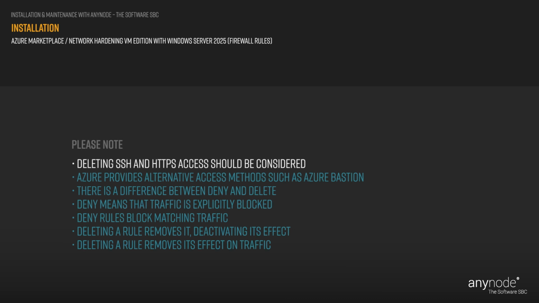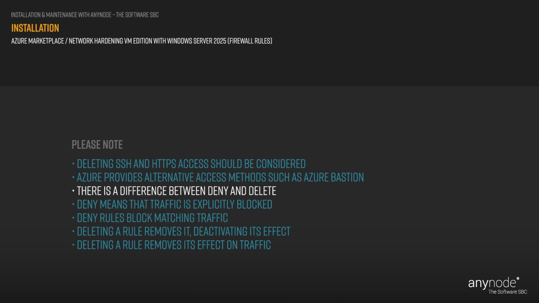Deleting SSH and HTTPS access for your Debian VM with AnyNode in Azure should be considered as part of a comprehensive security strategy to protect your resources from unauthorized access and potential security threats. If you do not need external access via SSH and HTTPS to the VM, Azure provides alternative access methods such as Azure Bastion, which offers secure, browser-based access to VMs without exposing RDP ports to the public internet.